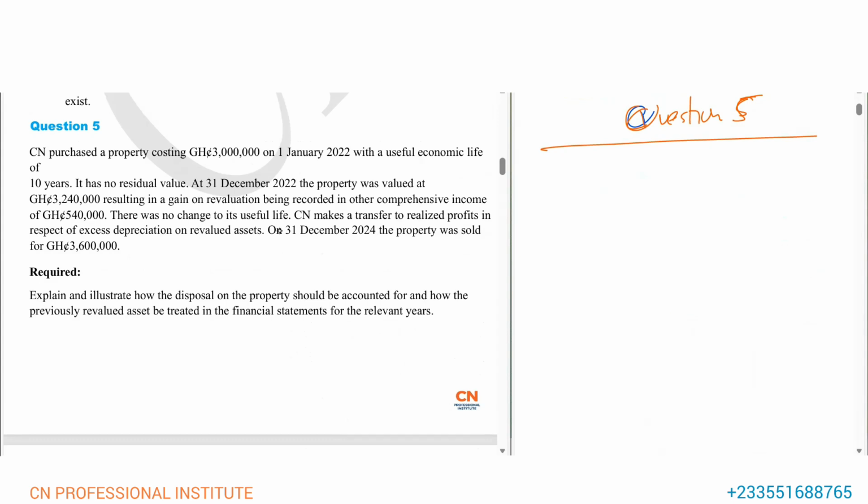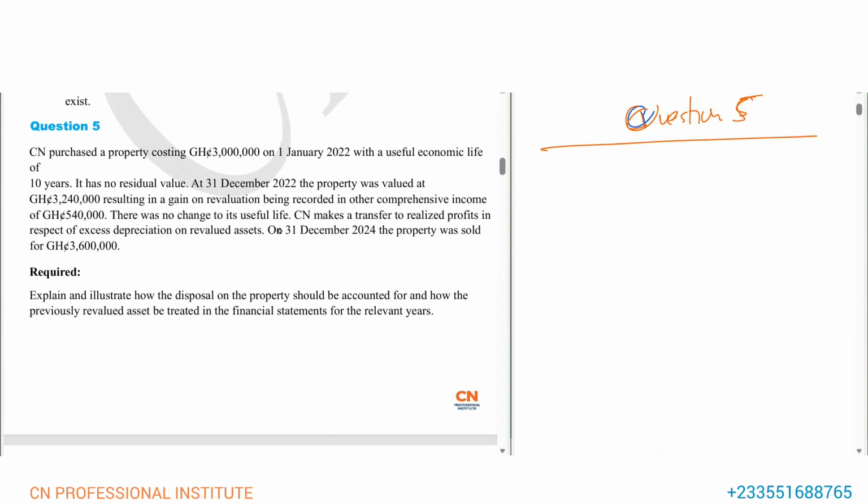All right. Question 5. CN purchased a property costing 3 million on 1st January 2022 with a useful economic life of 10 years. It has no residual value. At 31st December 2022, the property was revalued at 3,240,000, resulting in a revaluation gain recorded in other comprehensive income of 540,000. There was no change in its useful life.